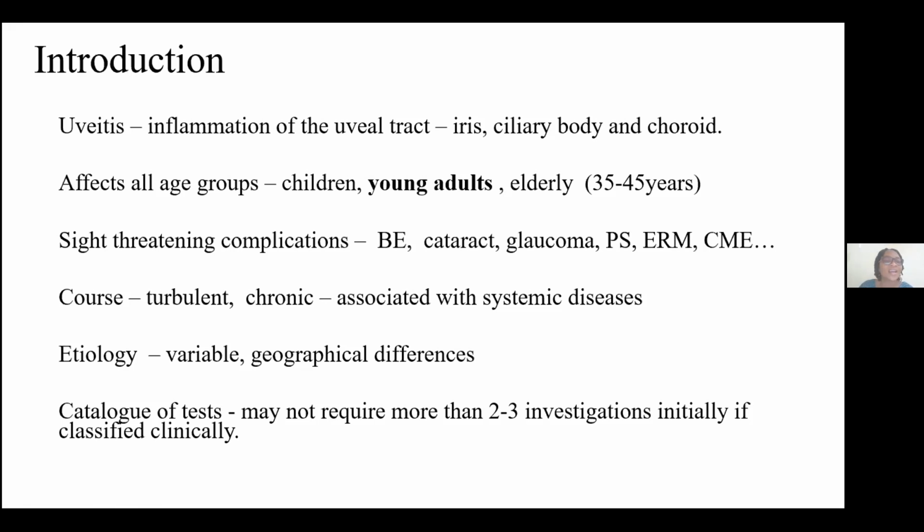Uveitis has sight-threatening complications. Sometimes this is worsened by uveitis being present in both eyes. But more importantly, the real sight-threatening complications range from cataract, glaucoma, severe posterior synechiae to cystoid macular edema, and sometimes as bad as retinal detachment.